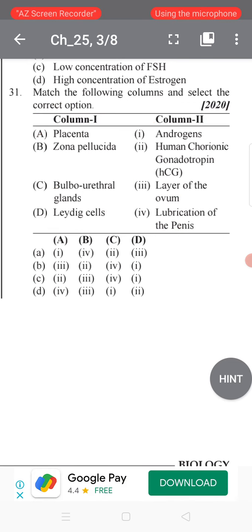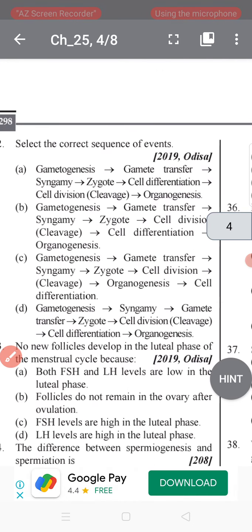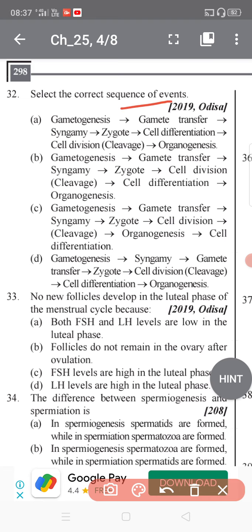Now students, we are going to the next question, question 32. Select the correct sequence of events: gametogenesis, gamete transfer, syngamy, zygote, cell division, which is also known as cleavage, cell differentiation, and organogenesis.